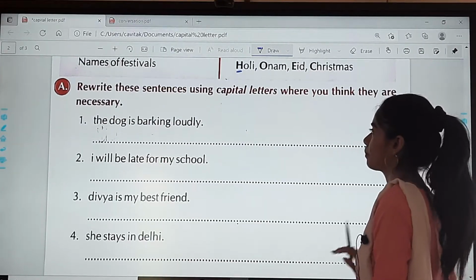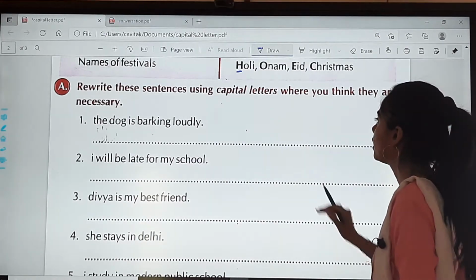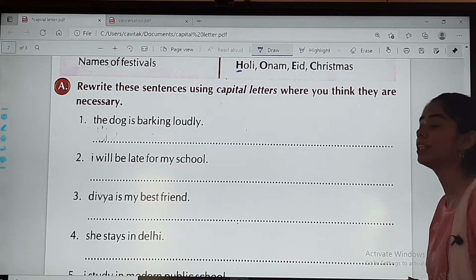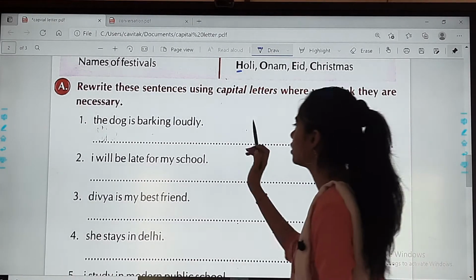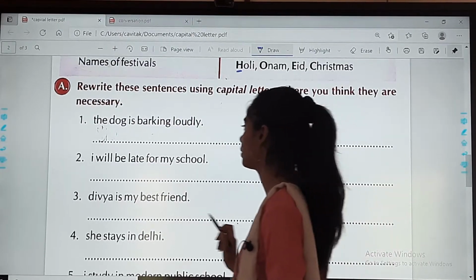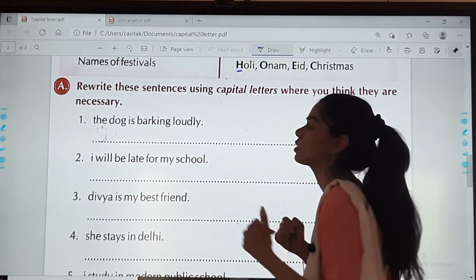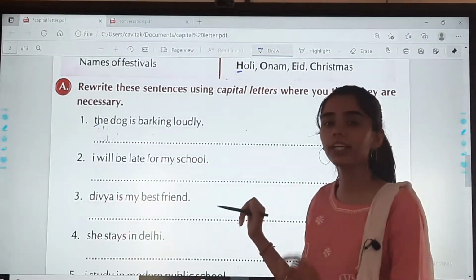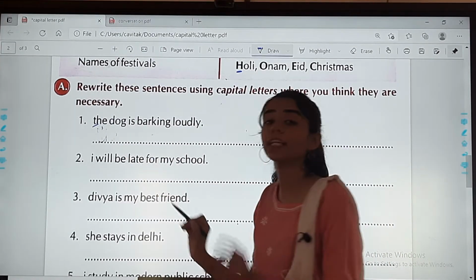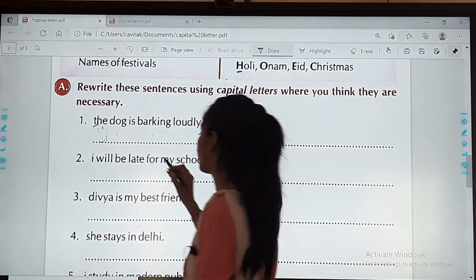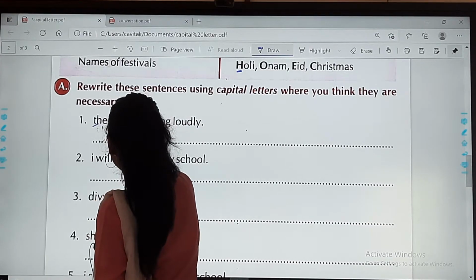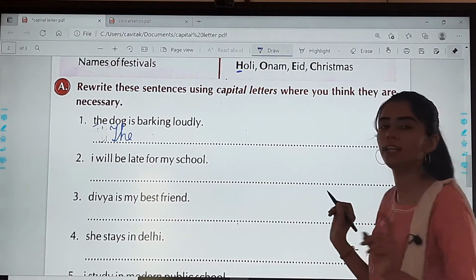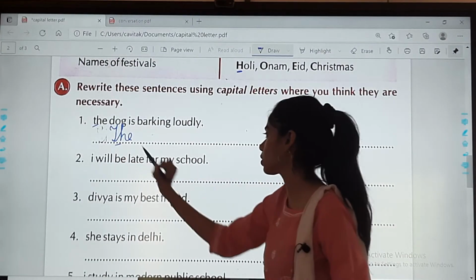Now the first one, see. Now the exercise is a bit simple. Rewrite these sentences using capital letters where you think they are necessary. Okay. The dog is barking loudly. So, I will not write, it's very easy. What you have to do, you can see that in the first word only, they have not written T in capital. They have not written T in capital. So, what you have to write? The dog is barking loudly. So, only the change is there in this one.